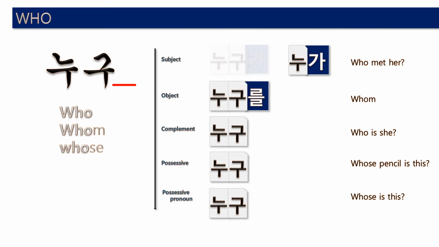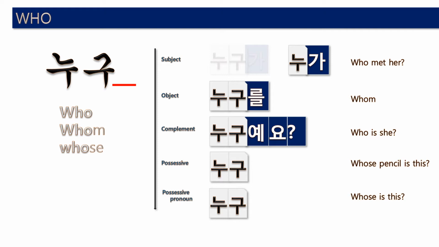Now complement. Who is she? Here she is the subject and who is the complement. And in Korean, for the complement, we don't need noun endings. So just the verb be is okay. 누구 has no 받침, 누구예요.